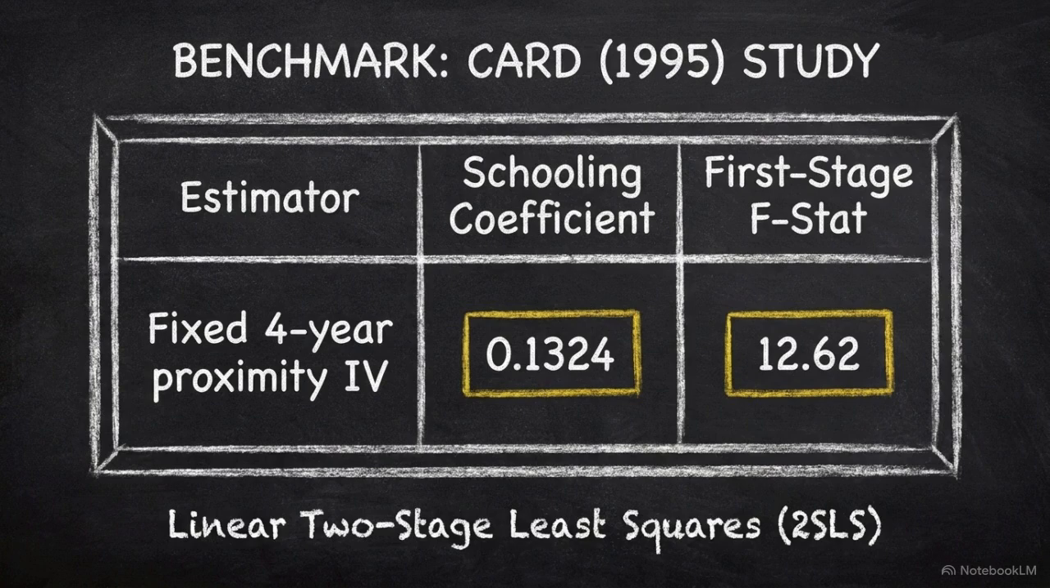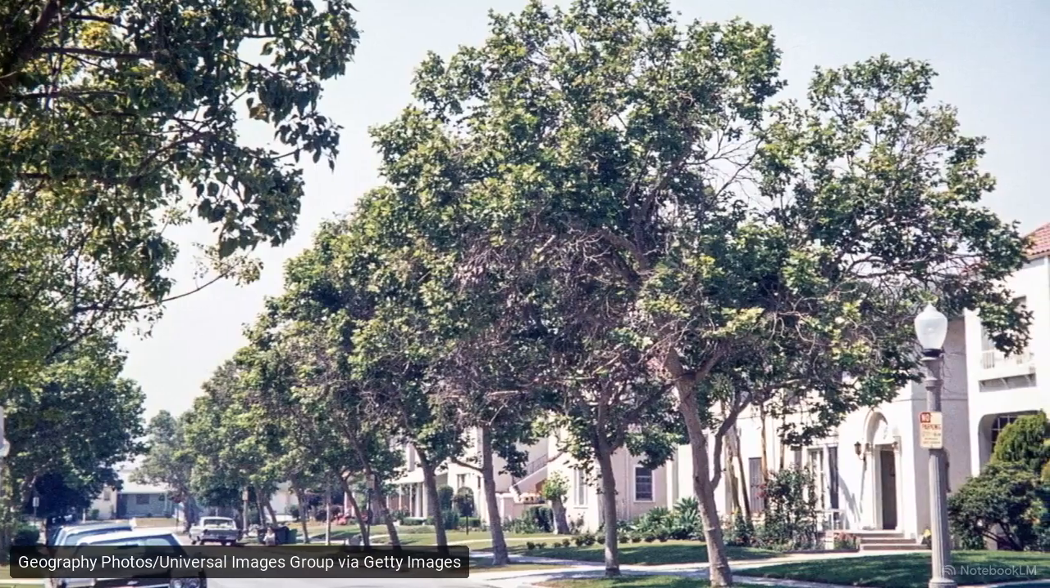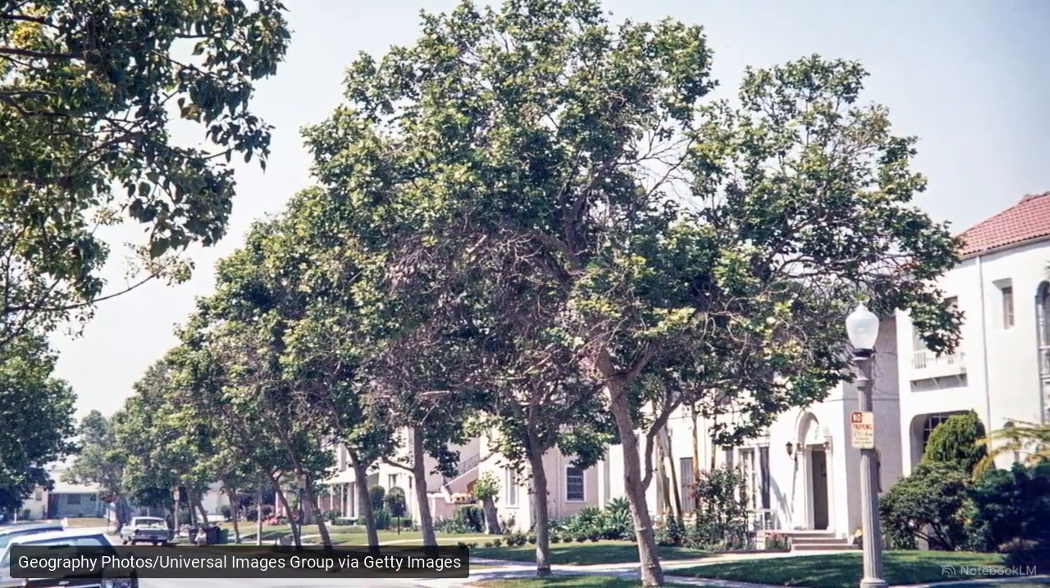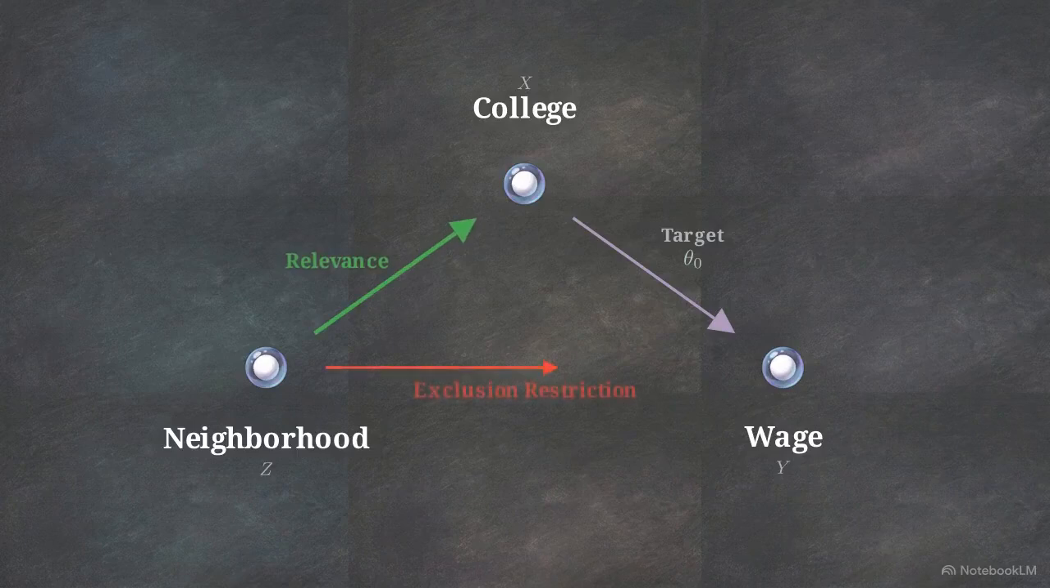The model yields a first-stage F statistic of 12.62 and a coefficient of 0.1324. The study achieved this by using geographic proximity to a four-year college as an instrumental variable, arguing that growing up near a college impacts education levels, but not the direct wage outcome. Now we introduce the adaptive scenario.